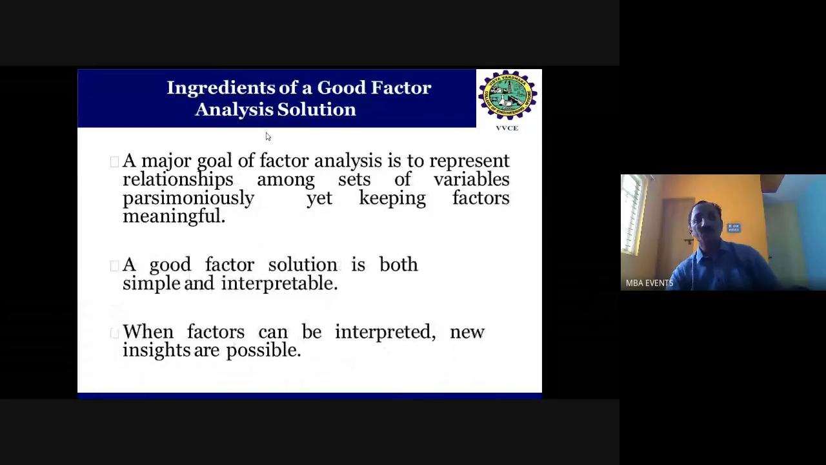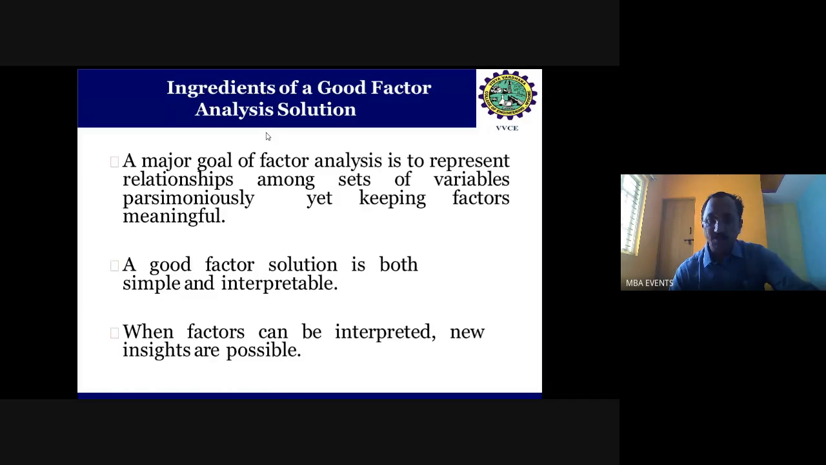So a major goal of factor analysis is to represent the relationship among sets of variables parsimoniously, yet keeping factors meaningful. Parsimonious means the commonality which any researcher normally wants, while keeping the factors meaningful. Like in the previous example, a person's test scores or a person being intelligent depends upon other common variables clubbed together representing intelligence. So a good factor solution is both simple and interpretable.